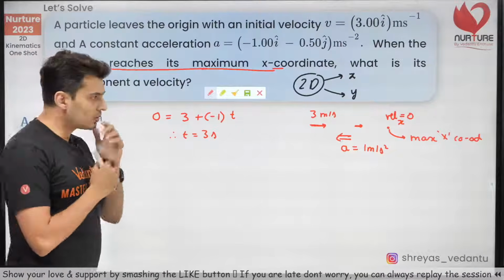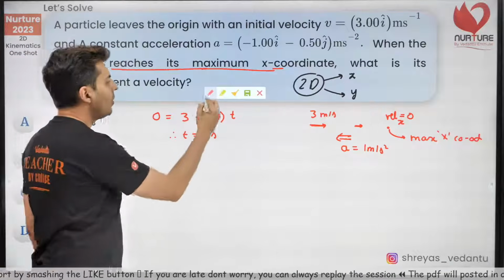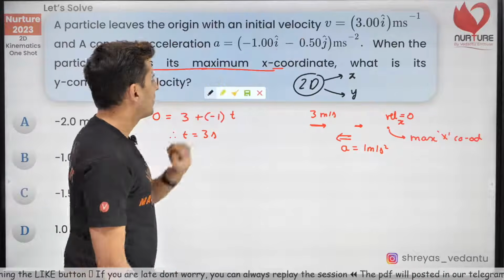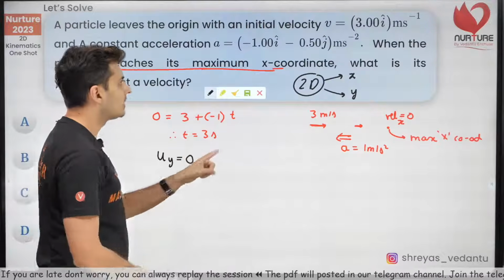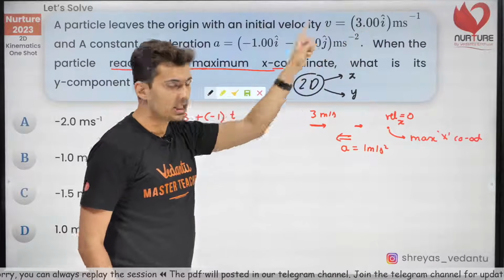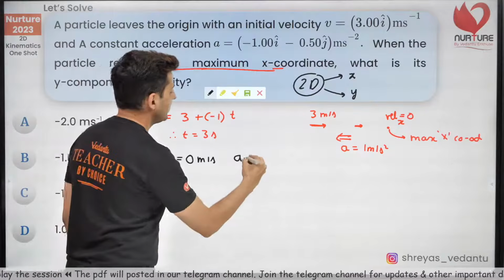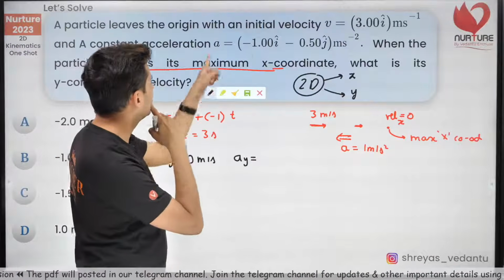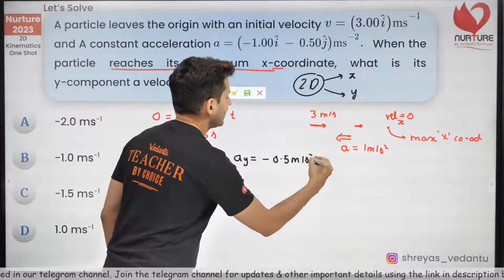Now what do you need to do? The question is, what is the y component? Oh, that is simple. Just think about it. What is initial y velocity? Initial y velocity is 0 because only the x component is given initially. So initial y component is 0. Acceleration in the y-axis, is that given? Yes, minus 0.5 meters per second square.